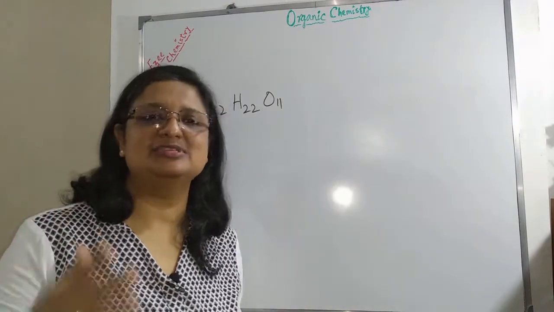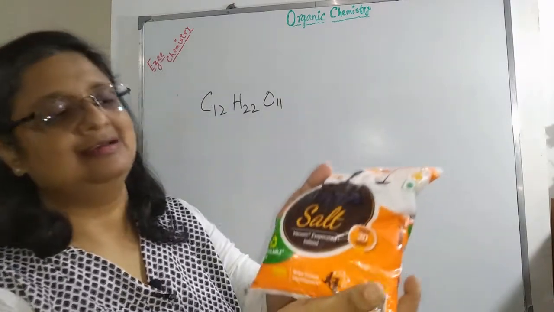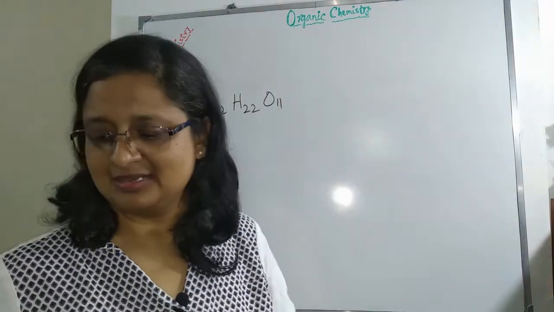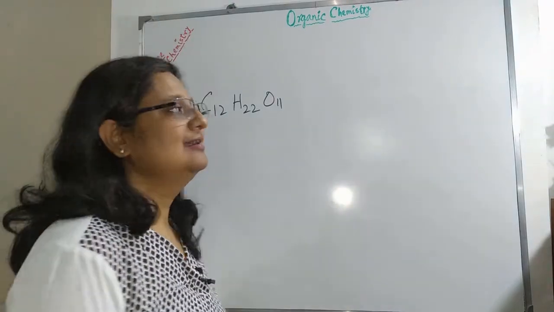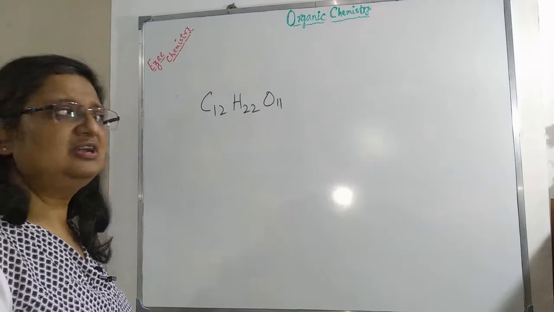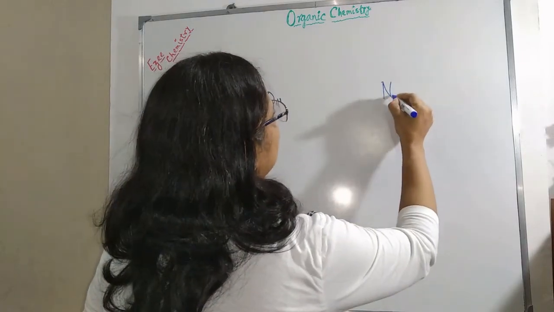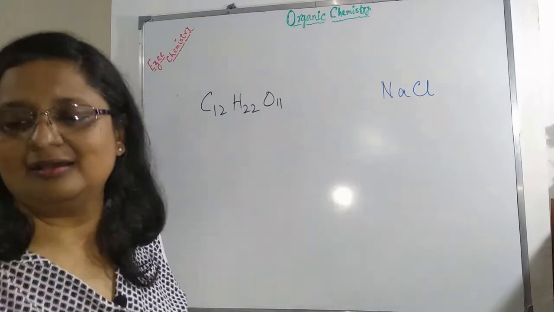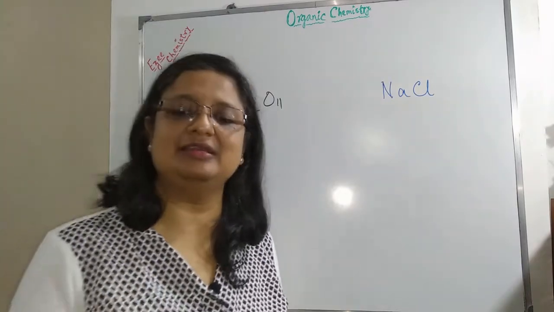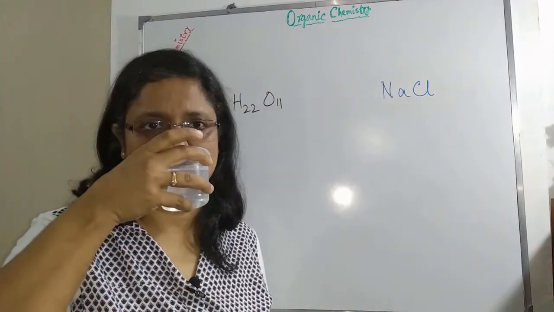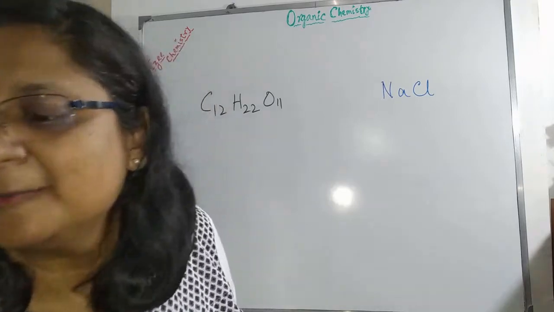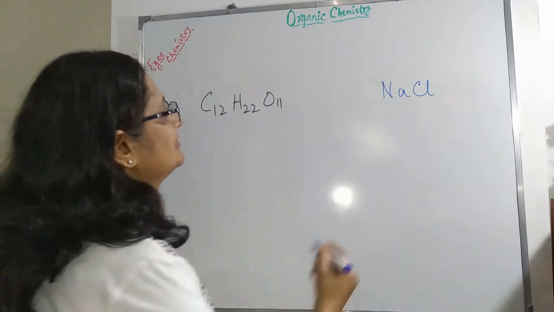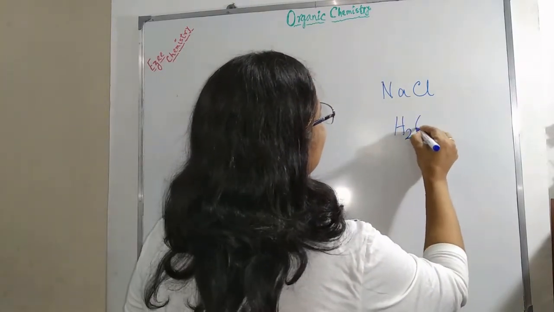Another thing that comes to our mind with sugar is salt, common salt, a white powdery substance. All of you have seen it. What is the chemical formula of salt? It is sodium chloride, NaCl. Now, water, you need it in everyday life, a glass of water. So, what is the chemical formula of water? H2O.